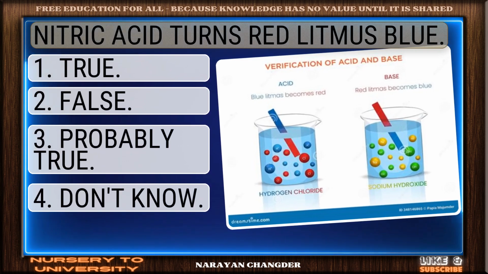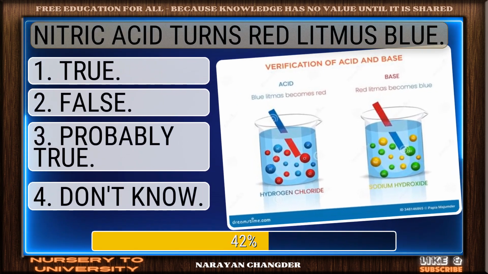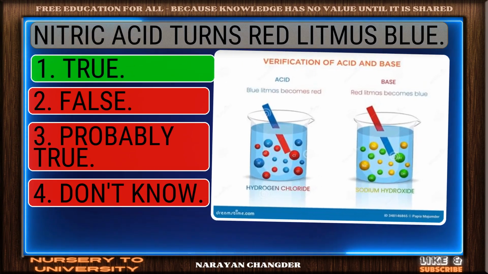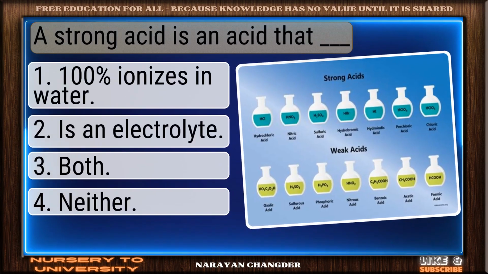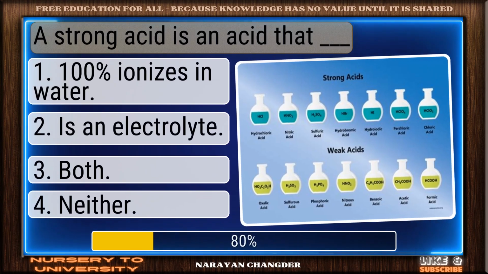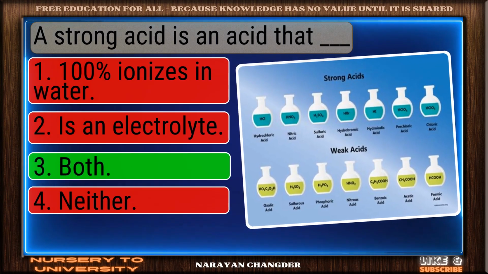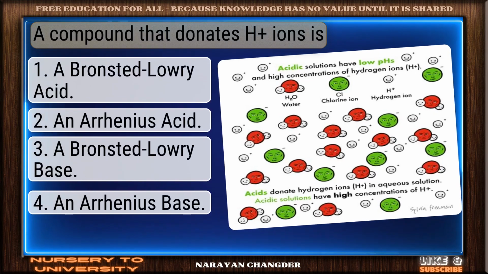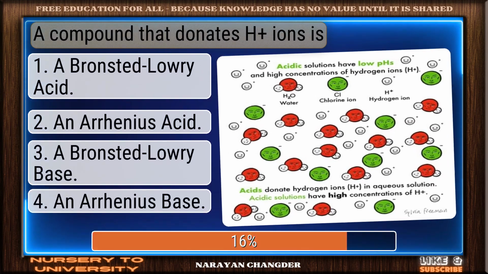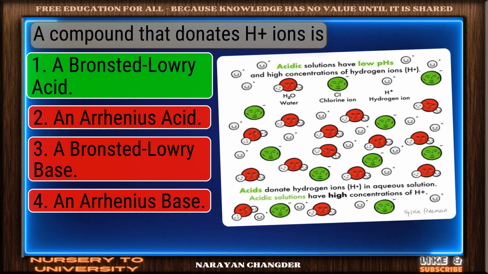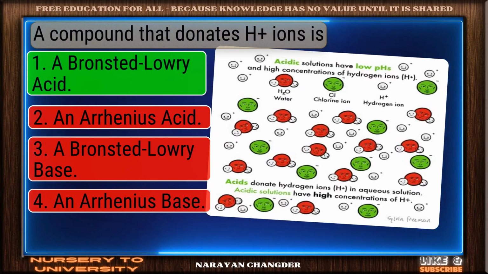Nitric acid turns red litmus blue. You chose true, and it is correct. A strong acid is an acid that dash. Strong choice. Both is the right answer. A compound that donates H plus ions is. Excellent. A Bronsted-Lowry acid is a brilliant choice.